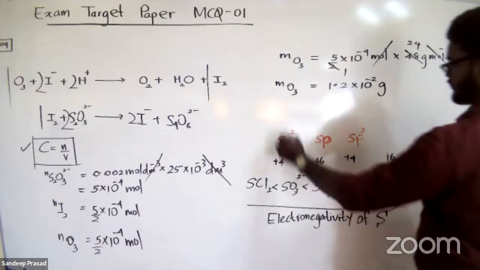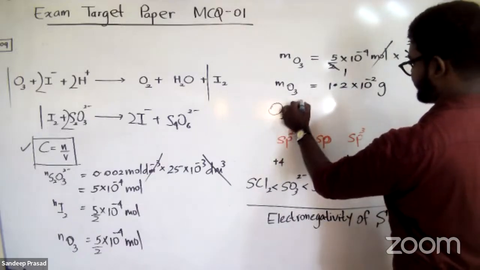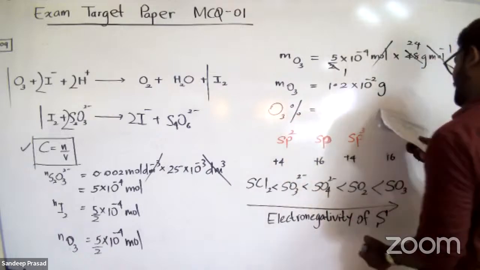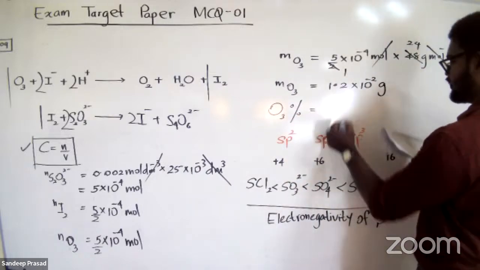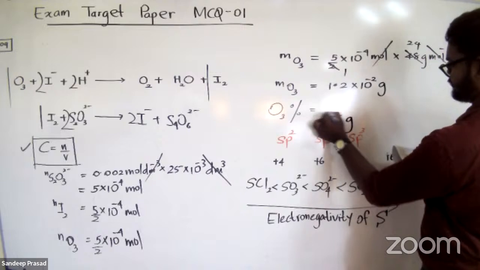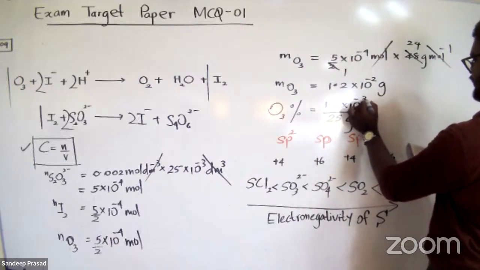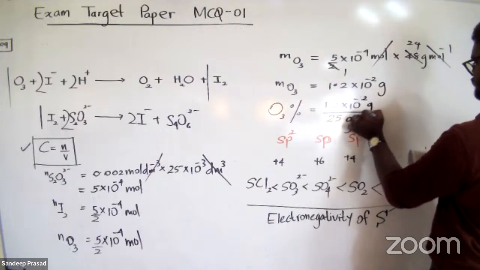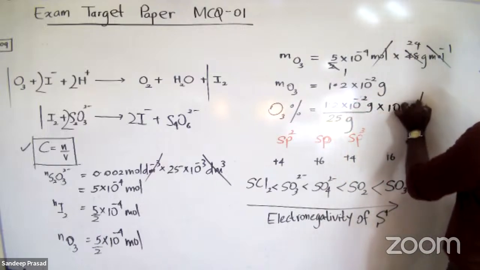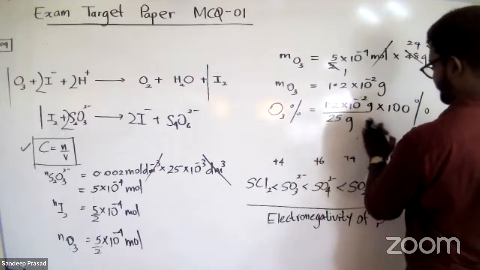But students, they are asking about the mass percentage of ozone. What is the total mass of the sample? 25. Out of 25, the mass of ozone is 1.2 into 10 to the power minus 2, multiplied by 100%. Then you will obtain the answer.